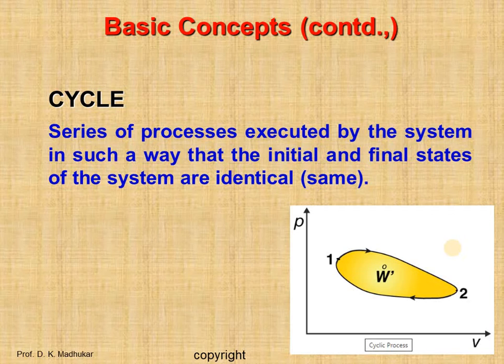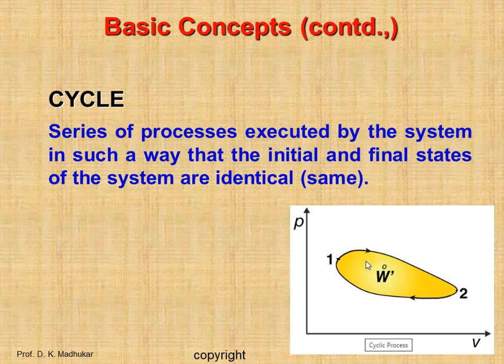The process through which the system has passed can be shown on a system diagram, but a complete specification of the path requires, in addition, a statement of the heat and work that cross the boundary of the system. From the figure, we can see a cycle, which is a system commencing at condition 1, changing in pressure and volume through the path 1, 2 and returning to its initial condition 1.